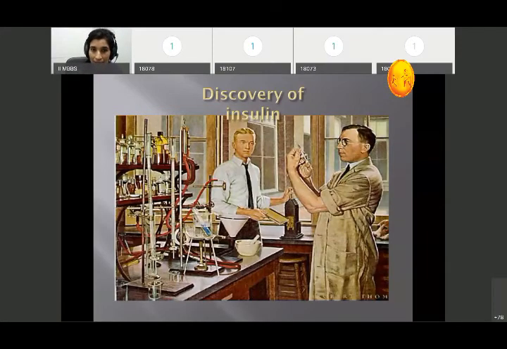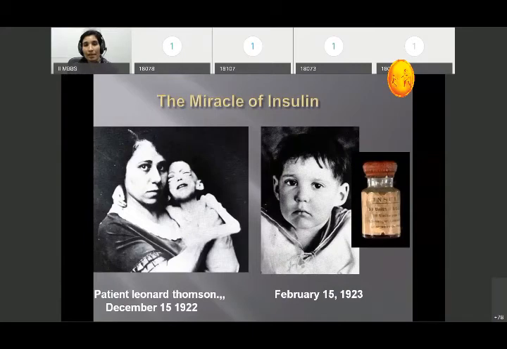How was insulin discovered? By the miracle of insulin in the patient Leonard Thompson in 1922. This child was deficient in insulin. In this child's age group, there is the presence of type 1 diabetes mellitus. Because of the lack of insulin, glucose is not utilized in the muscle mass, so the child had marasmus, that is, was underweight. After giving insulin, the weight of the child increased. That is the miracle that happened with this child.